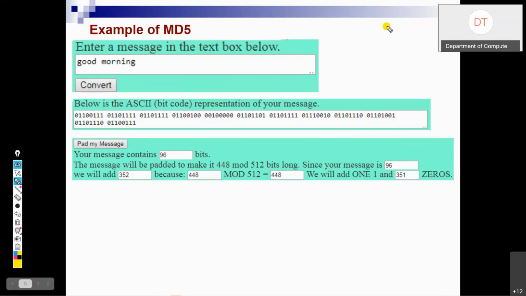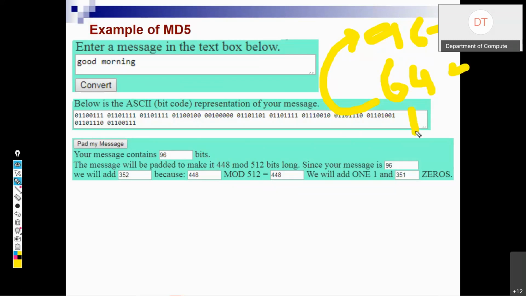So 96 we already have. What is 96? The length of message. ठीक है? We already know we require 64 bit to represent the length of this message. ठीक है? 64 bit हम किस लिए यूज करते हैं? ये मैसेज का लेंथ रिप्रेजेंट करने के लिए 64 bit यूज करते हैं. Right? Now how much padding we require? So padding is equal to 512 minus 64 minus 96, that is 352. Okay, that is basically we want to have padding in such a way that we have 448 mod 512.